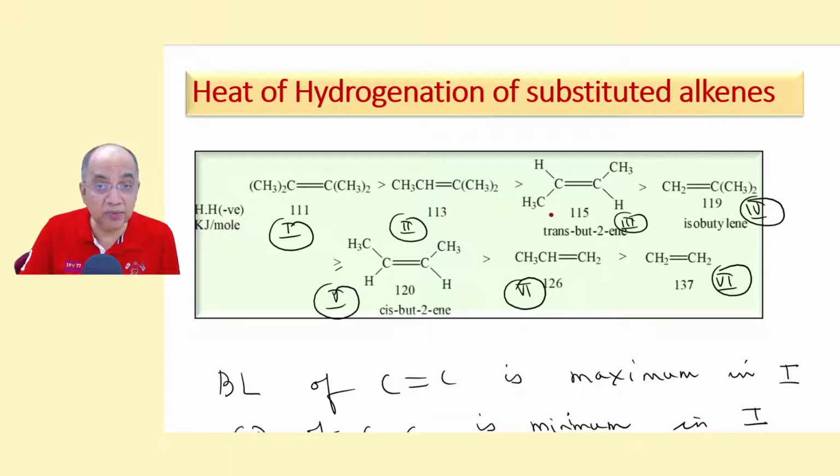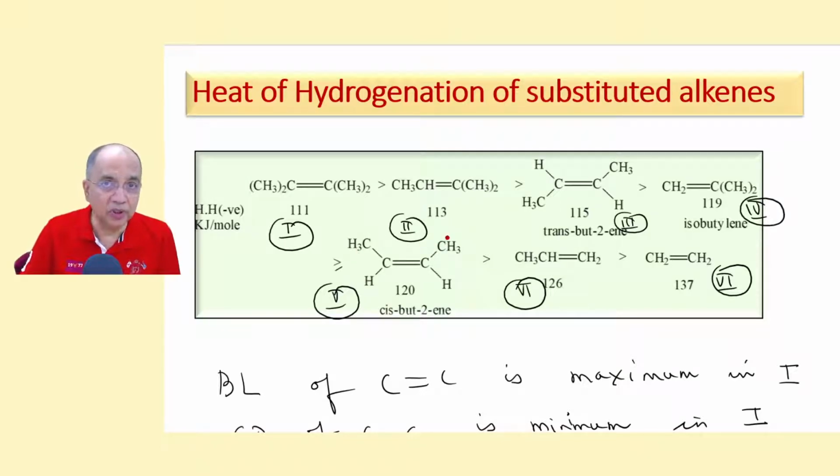This is trans-butene, because the groups are away from each other. They are remaining anti or trans. The steric hindrance is less, and therefore this is relatively more stable. And then comes isobutylene, where the two hydrogens are here and the methyl groups are on the same carbon, 120 degrees. So relatively its interaction is less than cis-butene, where methyl groups are on the same side, they